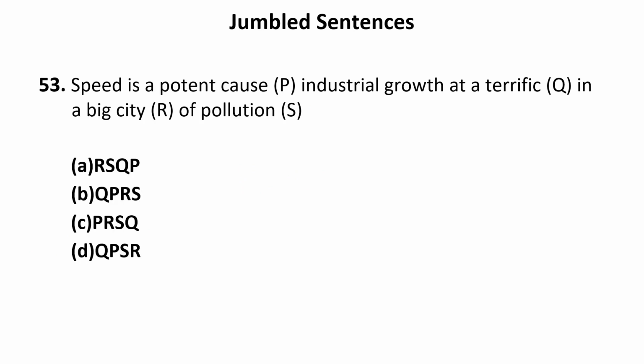Speed is a potent cause, industrial growth at a terrific in a big city of pollution. So now, if I say of pollution, it cannot begin the sentence. Speed is a potent cause of pollution. Now cause is followed by of. So P can connect with S. Now we should check for this combination, P and S together. So P and S are given only in this option.